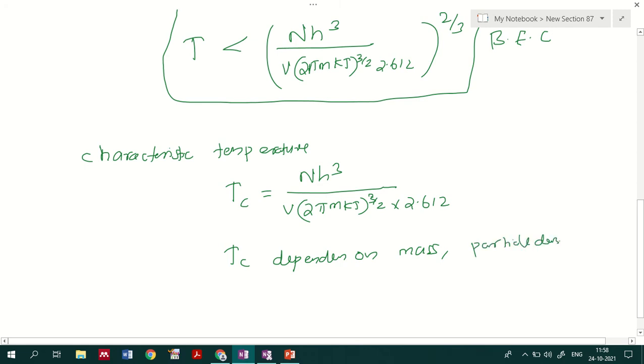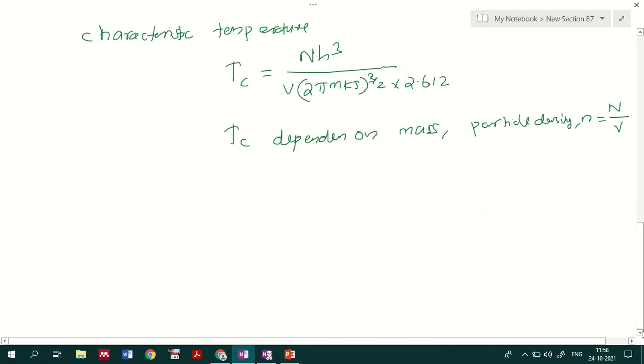What is the particle density representation? Particle density is small n, which is equal to N by V, the total number of particles divided by the volume. So this characteristic temperature depends on the mass and the number of particles in a volume, that is, the particle density. By considering this characteristic temperature, if the temperature is less than the characteristic temperature, Bose-Einstein condensation will occur.